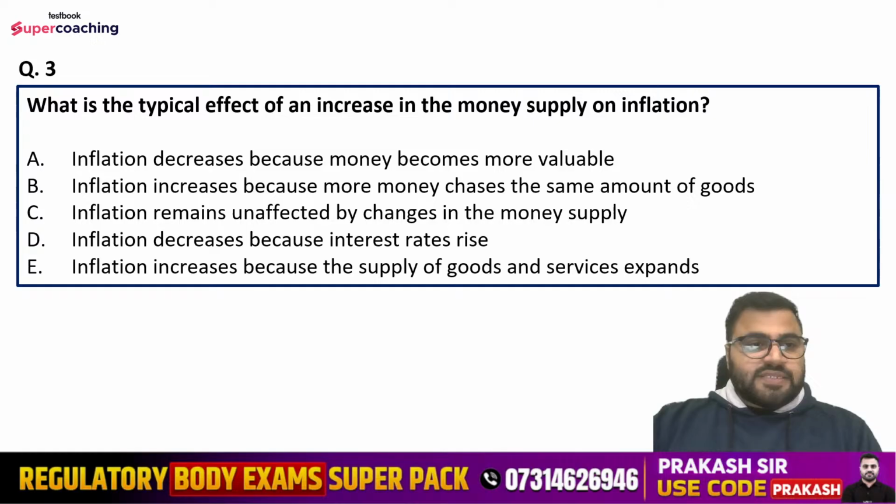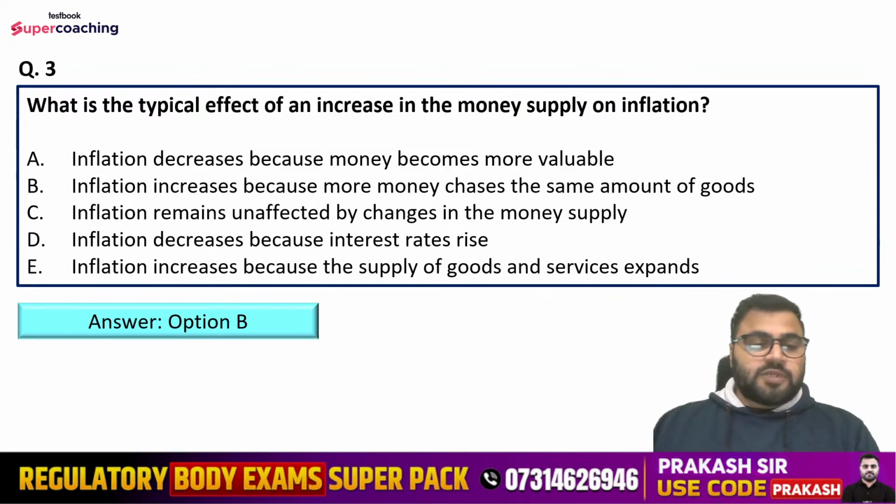So tell me the right answer, guys. What do you think? What can be the correct explanation of this? So right answer is option number B. That is inflation increases because more money chases the same amount of goods.